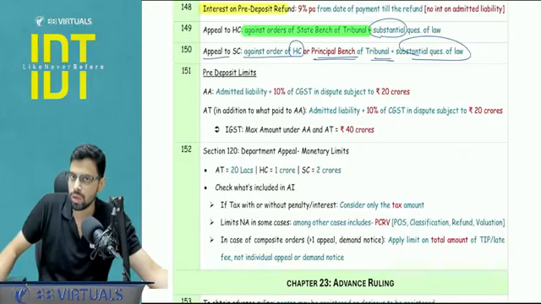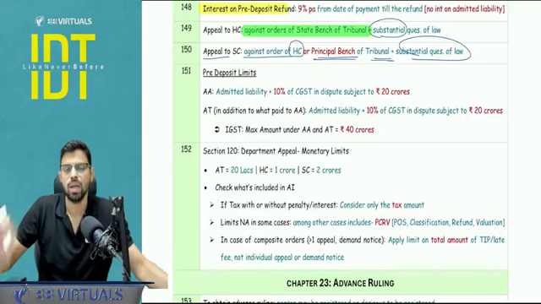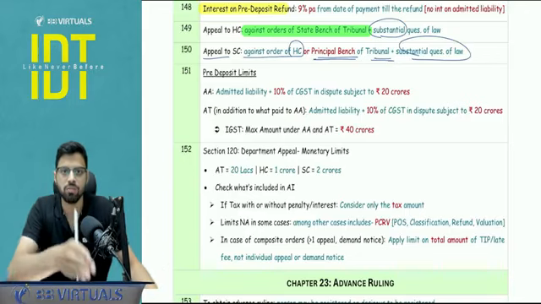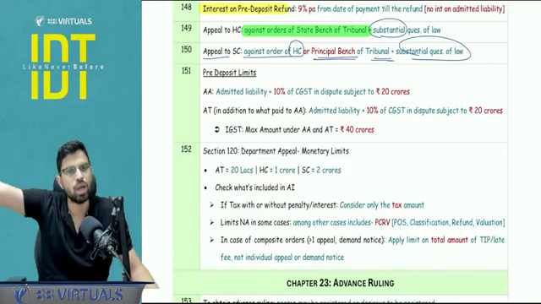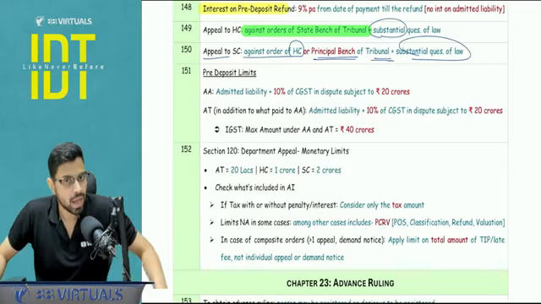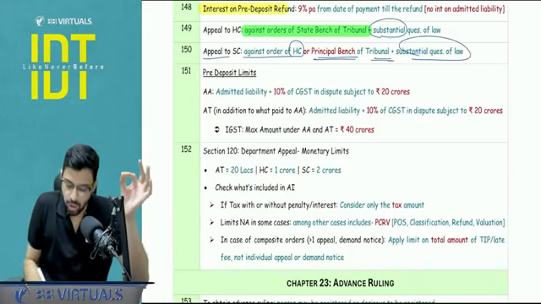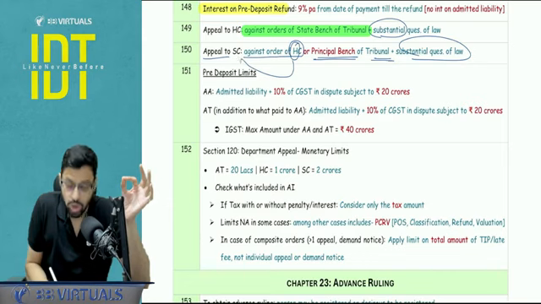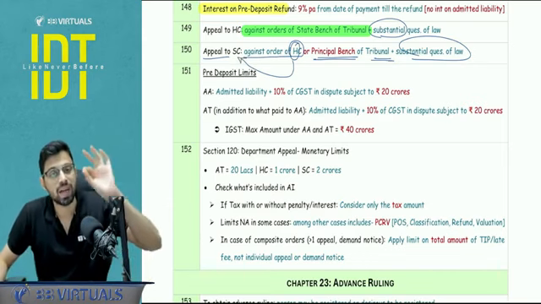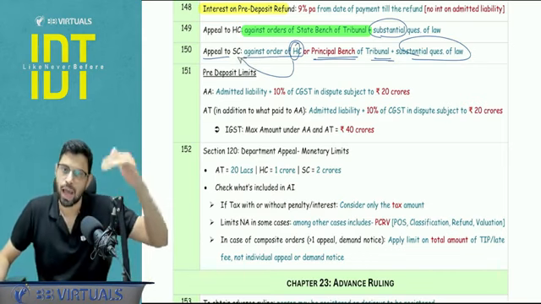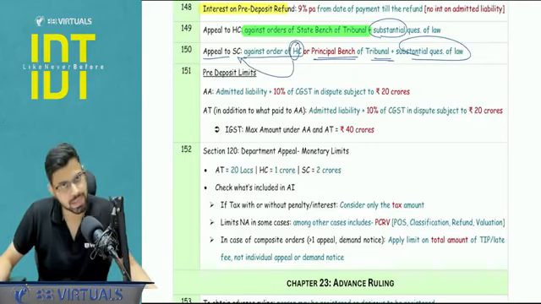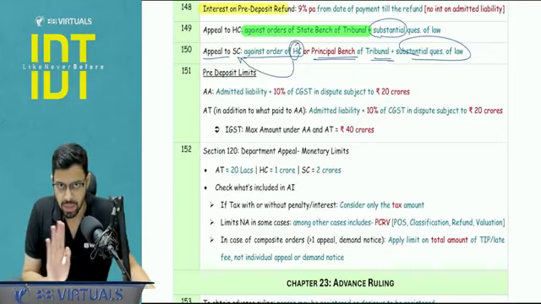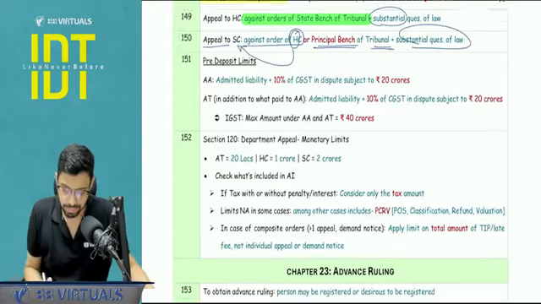The question may not give you the bench status. So here it will be the principal bench against which the order will be passed, and the appeal will be filed to the Supreme Court, not the High Court. Another point to be noted: if I want to go against the order of the High Court and appeal to the Supreme Court, it needs to be certified as fit for appeal. The High Court can certify it suo motu, or I can get it certified by filing an application. Is it clear? No such certification is required against the order of the principal bench.